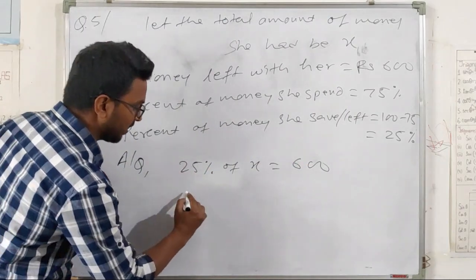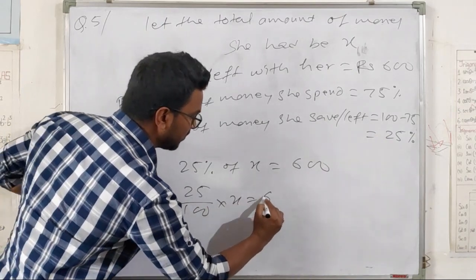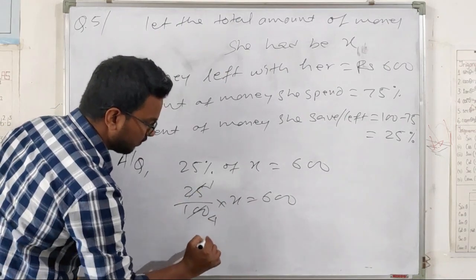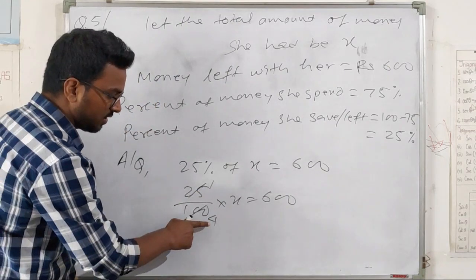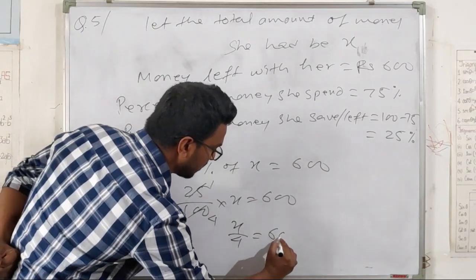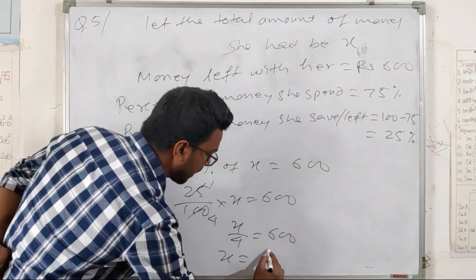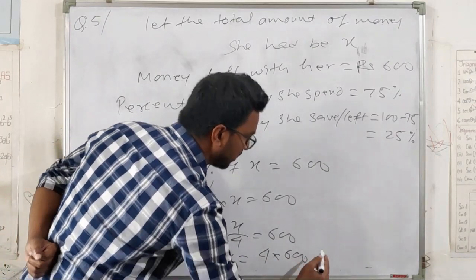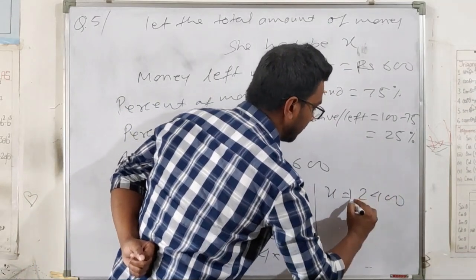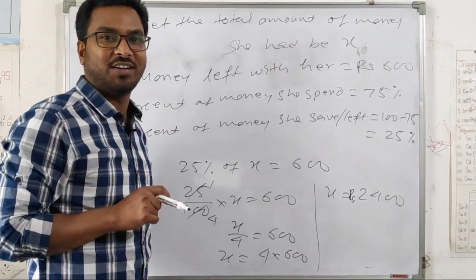So 25 we can change to 25 by 100 into x equals 600. So this can be cancelled. 25 ones are 25, 25 fours are 100. Now this is x by 4 equals 600. If you take this to the other side, x will become 4 into 600, and that is equal to 2400 rupees. So the total amount was 2400 rupees.